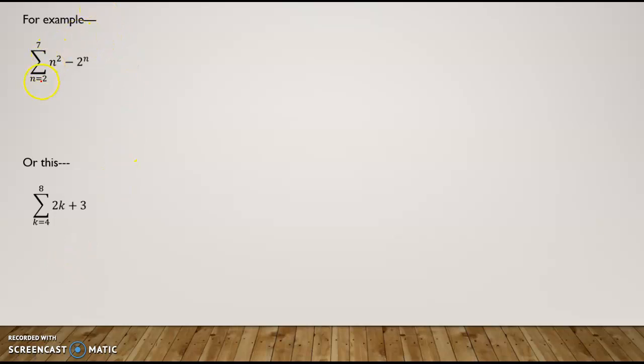Here are some other examples of your sigma notation. So right here it starts at 2. You'd have 2, 3, 4, 5, 6, and 7.